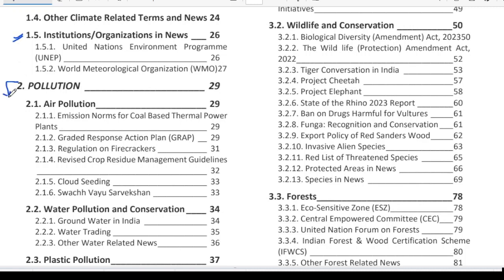And now today what we are going to start is the pollution chapter. Today we will do air pollution, and going ahead we will see water pollution also, its conservation and its problems.